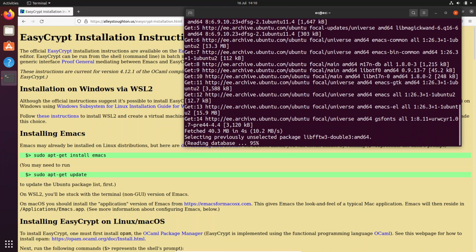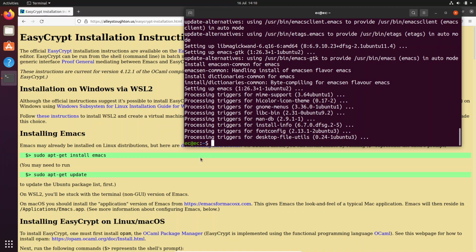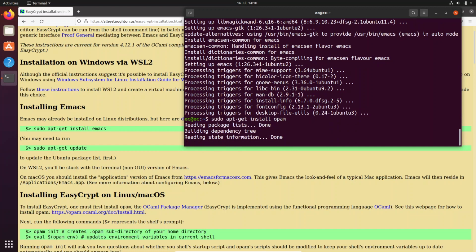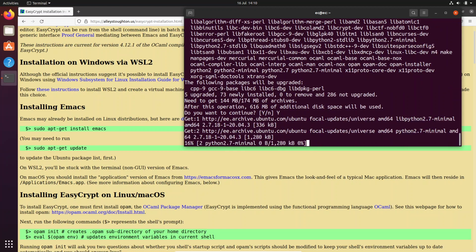Okay, here I'm going to pause the recording and then come back once it's done. Okay, so we have Emacs installed. So now what we need is the OCaml package manager, which is called Opam, and the way to install it is simply running sudo apt-get install opam. Again, this is a pretty big archive, so I'm going to pause and come back again.